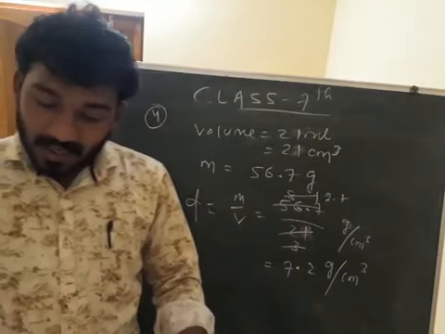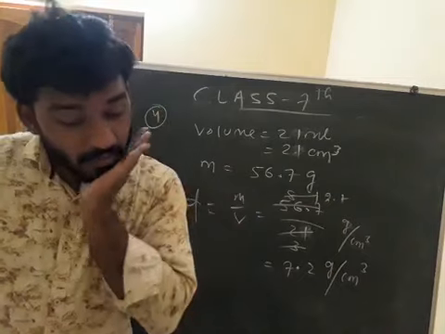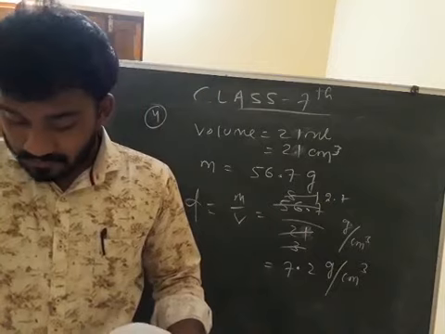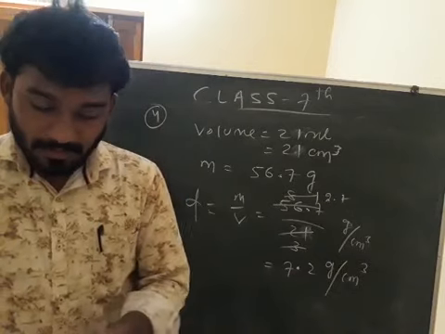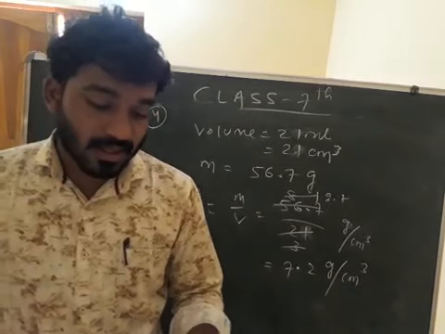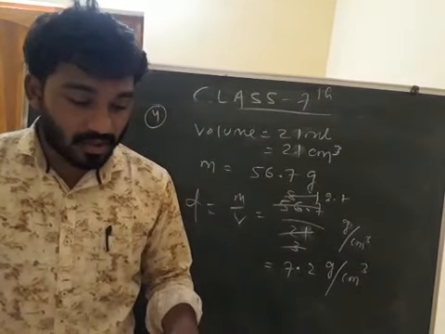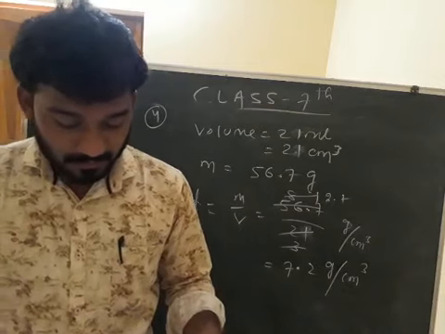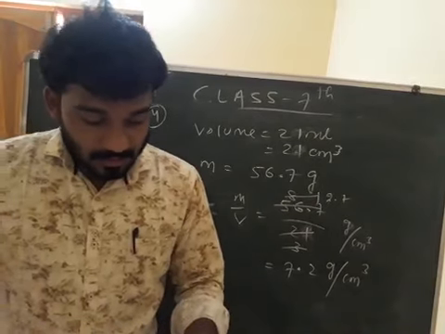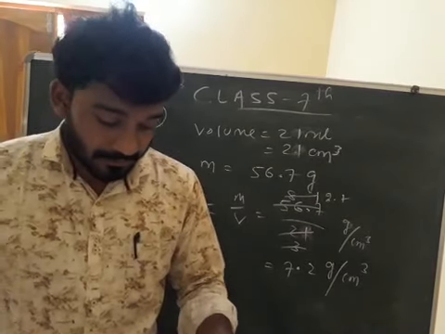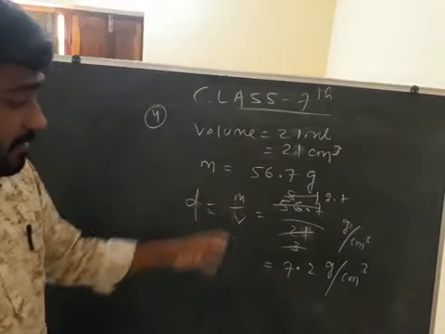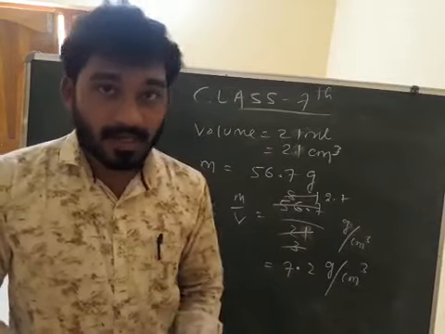So all the exercise part you will do. I will send you the photocopy. Your chapter 1 is over. Read carefully. Whatever videos you have, you just see them again and again, and note down whatever I told. Clear? Up to this much today. So exercise part you will write in your copy. Okay, I will send the answers, and each and every numerical should be there in your copy. Clear? Thank you.